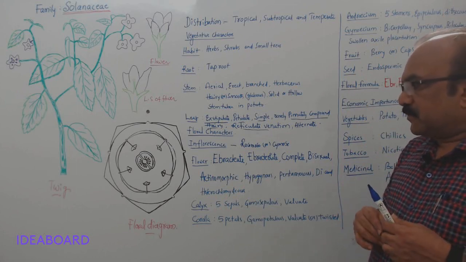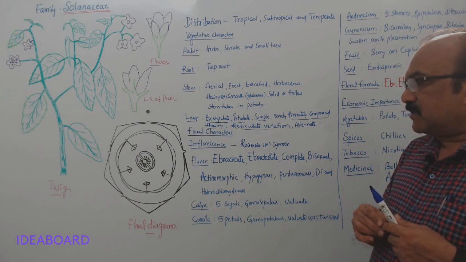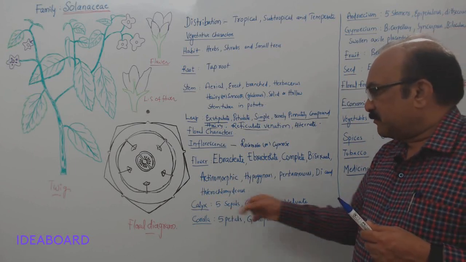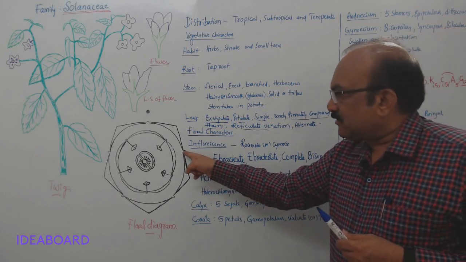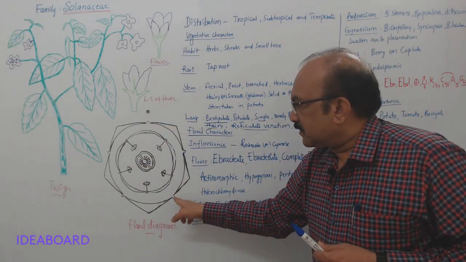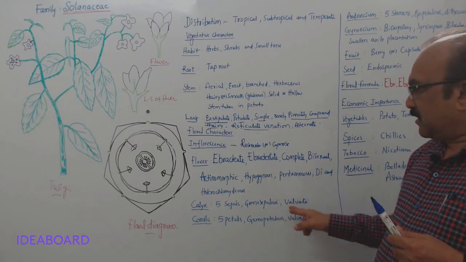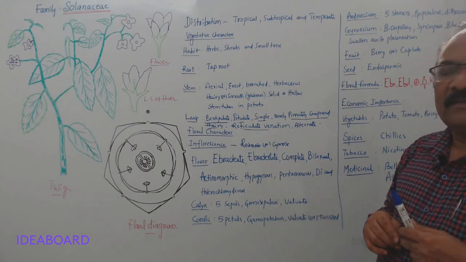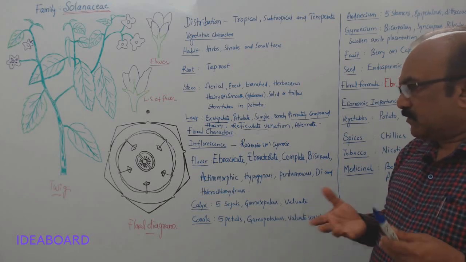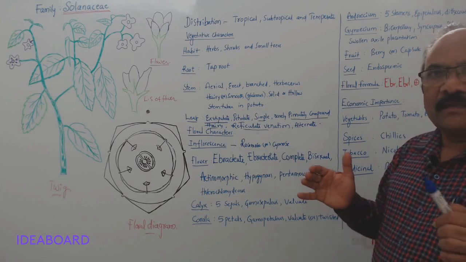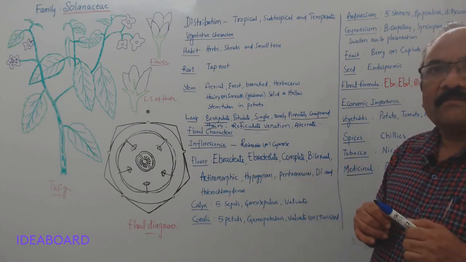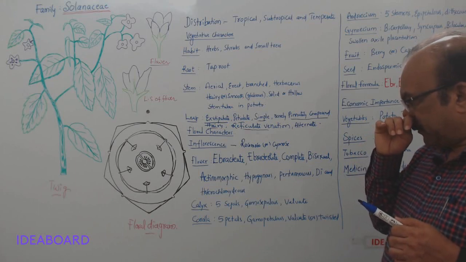Okay, so now let us see the details of the flower. The calyx is having 5 sepals and they are fused. You can see here, this represents the fusion. So gamosepalous, and the estivation is valvate estivation. What is valvate estivation? It means they are arranged side by side without overlapping.